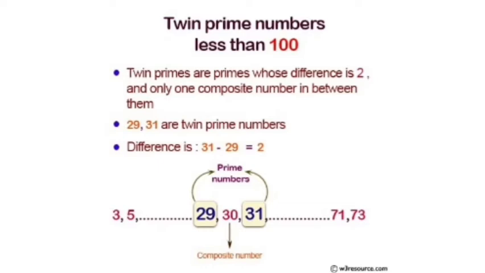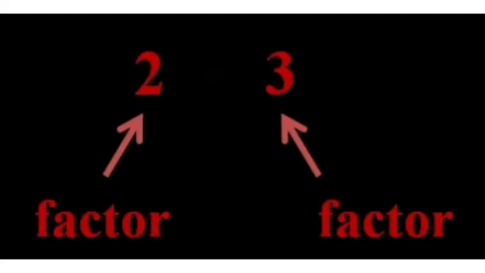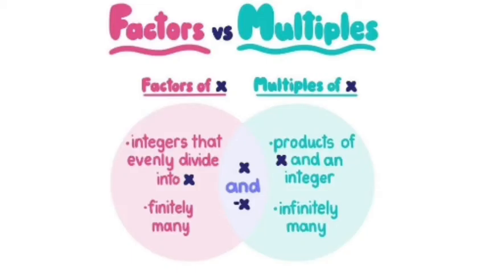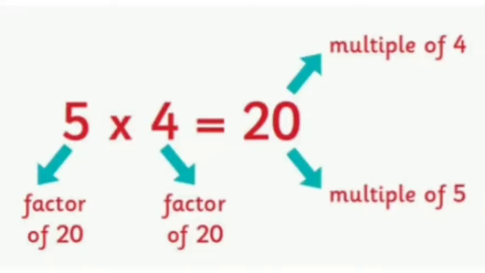Can you guess the topic now? Yes, very good. Factors and multiples, okay? Now, what is a factor? The numbers that are multiplied to get a product are called the factors of the product. For example, 35 is equal to 5 times 7, so 5 and 7 are factors of 35. Okay. What are multiples?